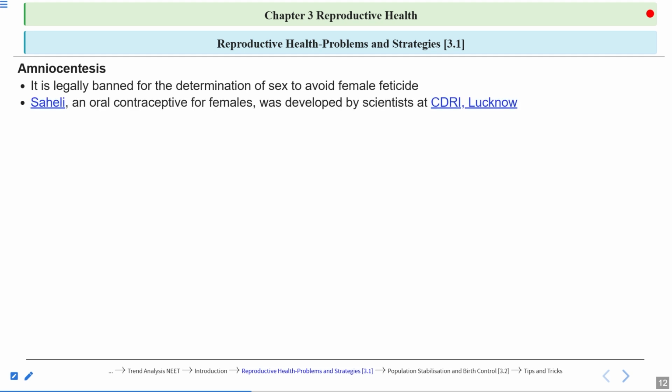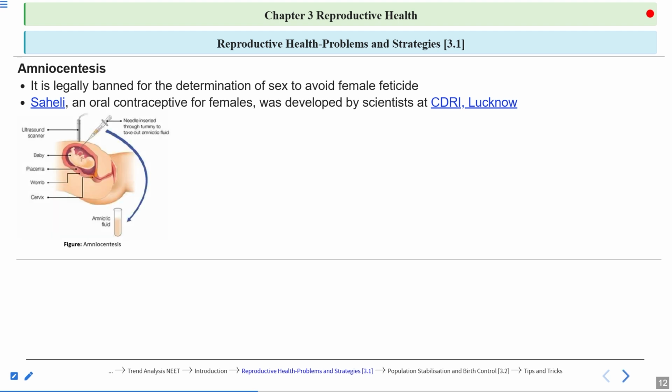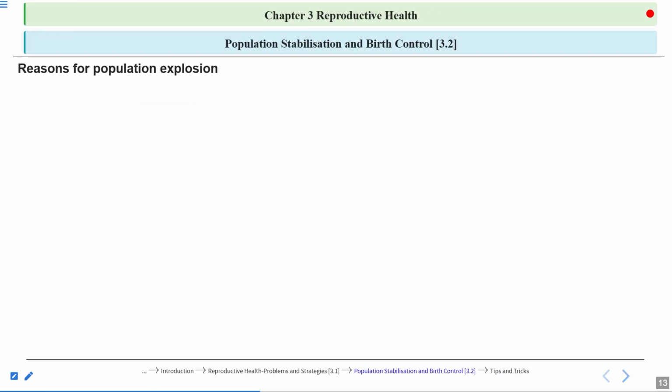Now, SATHEE-MED, this is an oral contraceptive for females. This was developed by scientists at CDRI Lucknow. So we'll talk about this also when we talk about the barrier methods. Okay. So here you can see the procedure of amniocentesis. We have discussed this. Now let's discuss the reasons for the population explosion.